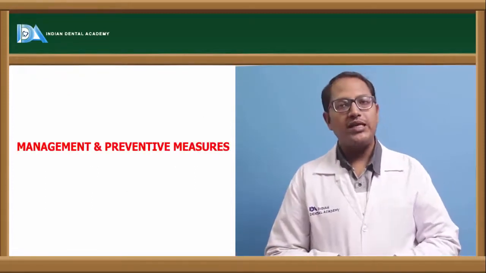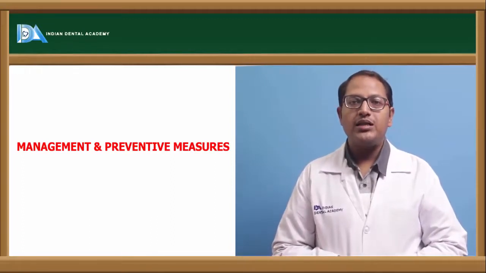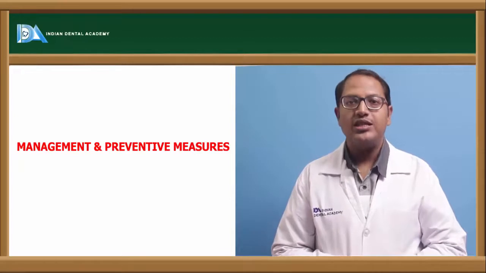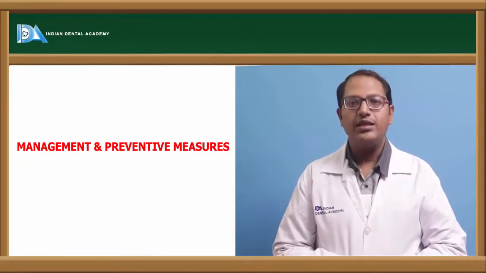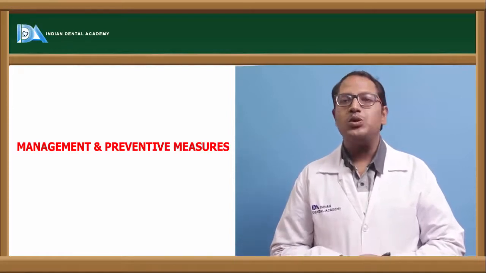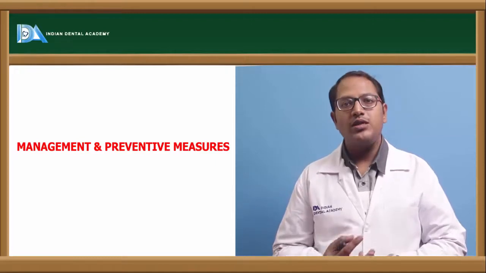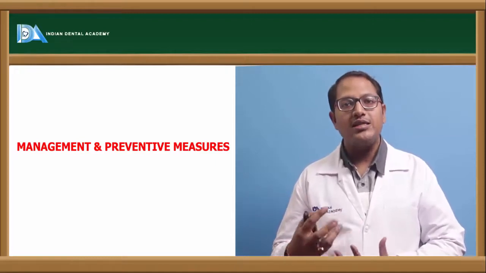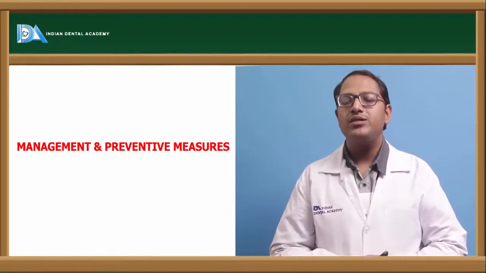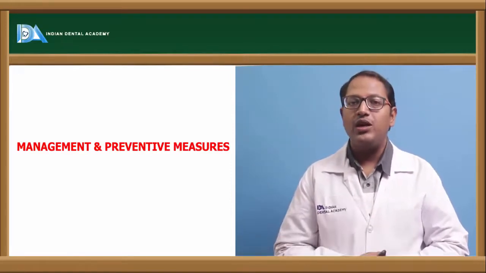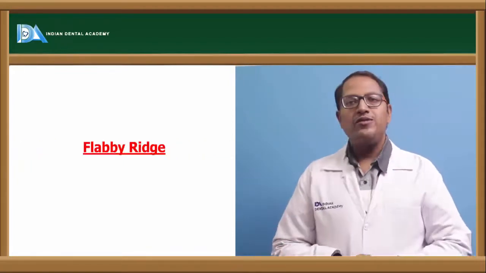Now how will we prevent this? The first and foremost is informing the patient and allowing the patient to maintain oral hygiene, instructing and teaching the denture related oral hygiene measures: when the patient is supposed to remove the denture, when he or she is supposed to clean the denture, and how the efficiency is affected by an unclean denture. Those are to be explained, and also to be shown what has happened intraorally, so that the patient is aware of those consequences in the future. Coming to the flabby ridge.